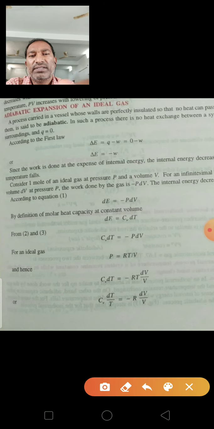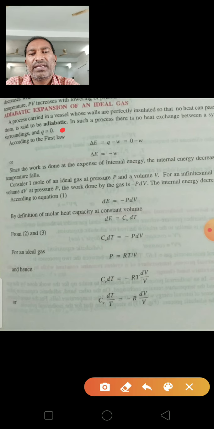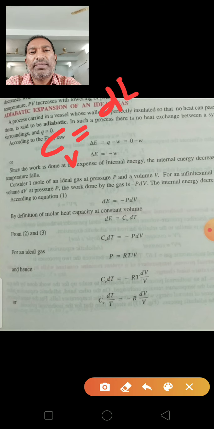By the definition of molar heat capacity at constant volume, which we already derived, CV is equal to dE by dT. From here, dE is equal to CV into dT.